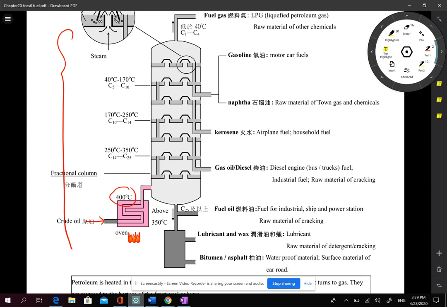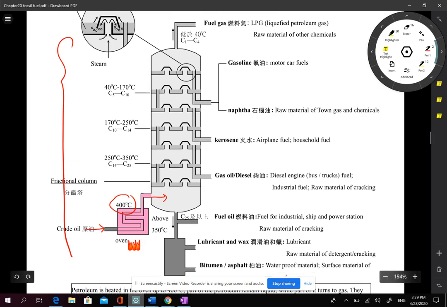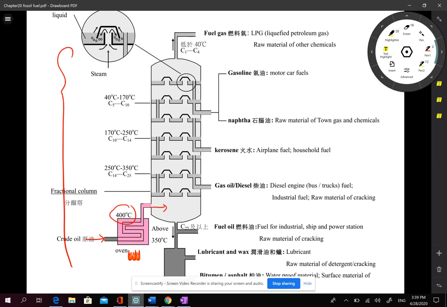It is because the largest molecules in petroleum, if you want to make them boil, turn into gas, you need such a high temperature. Of course, when the largest molecules turn into gases, the smaller ones will also turn into gas. The heated petroleum goes into the column, and because it is gas, it will have a tendency to go upward. When it goes upward through this hole, there is a cap here. The cap tries to restrict the gas from going further into the highest part.